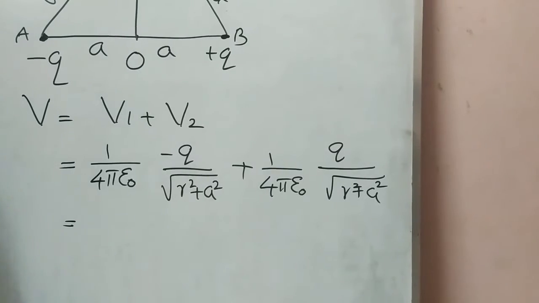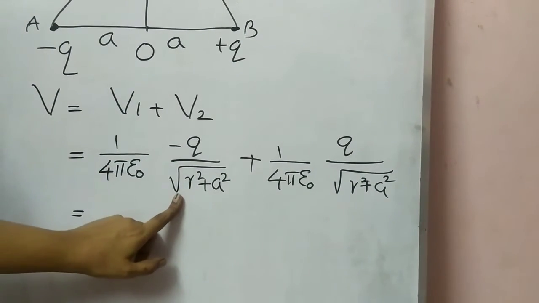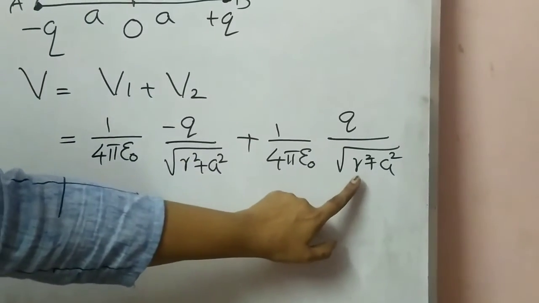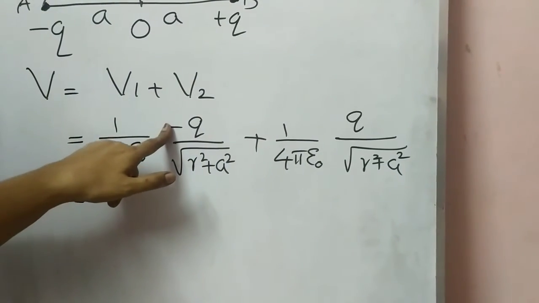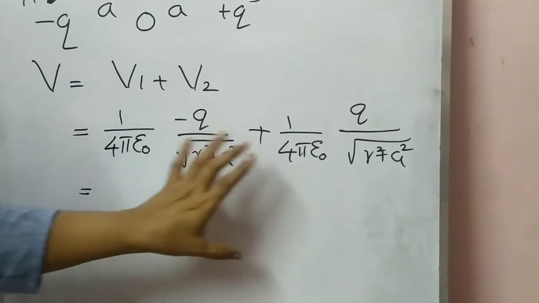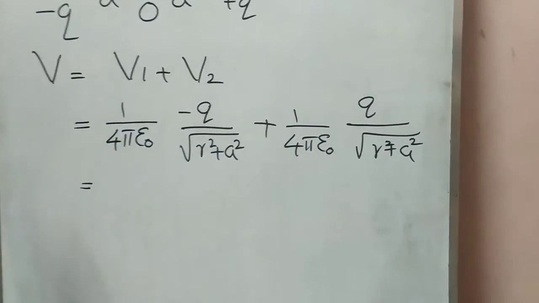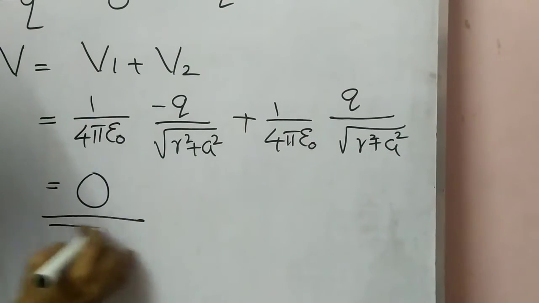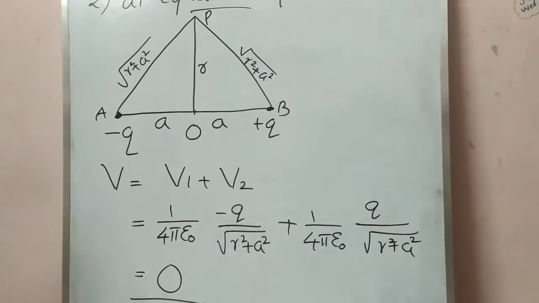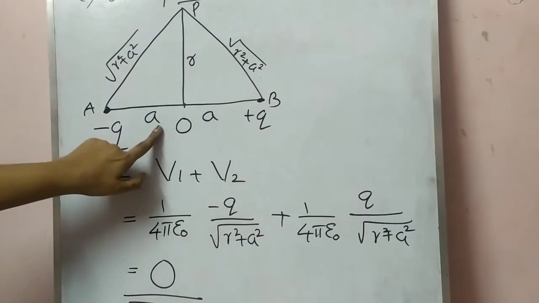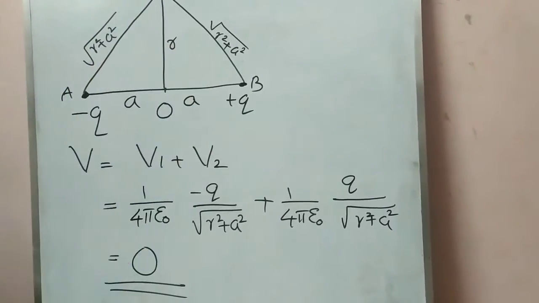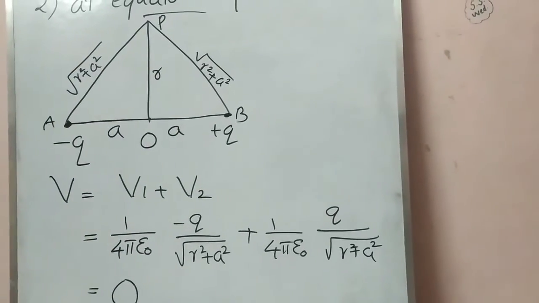Here V1 is 1 by 4 pi epsilon 0 minus q by root of r square plus a square, plus 1 by 4 pi epsilon 0 q by root of r square plus a square. All others are the same, so minus then plus, similar terms but opposite signs, so we can cancel this and the potential will be 0. So the electrostatic potential at the equatorial point of an electric dipole is 0.